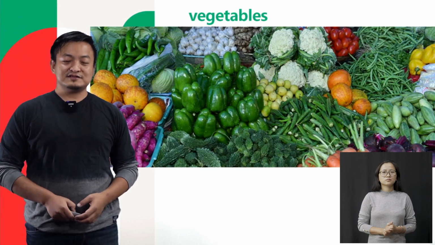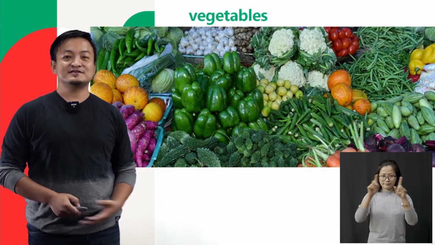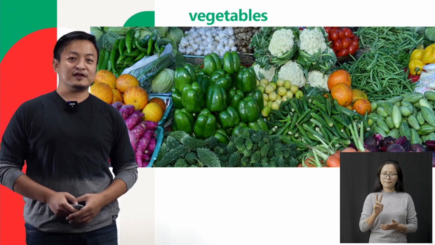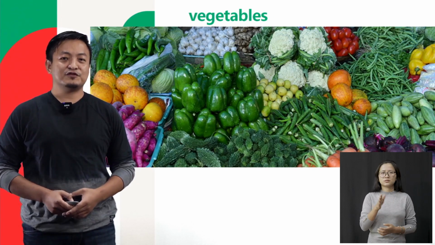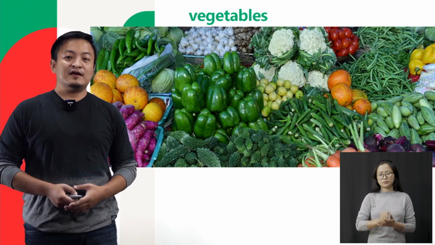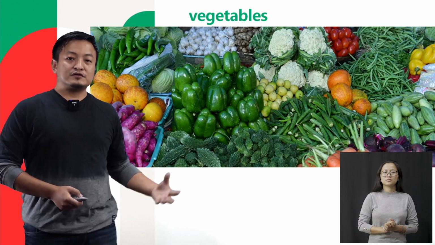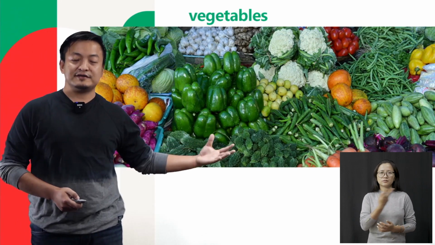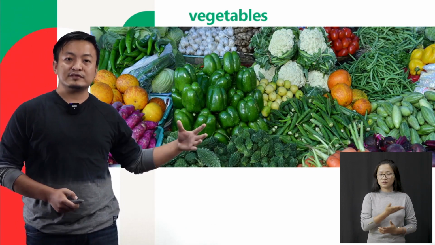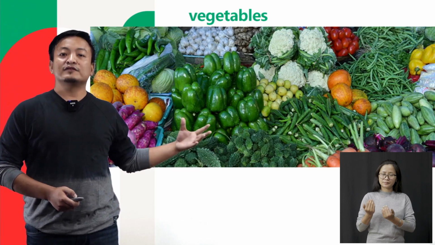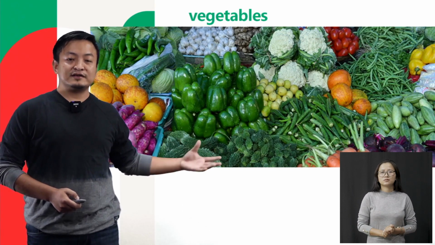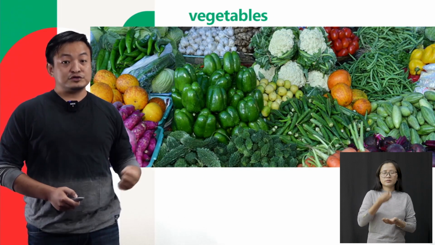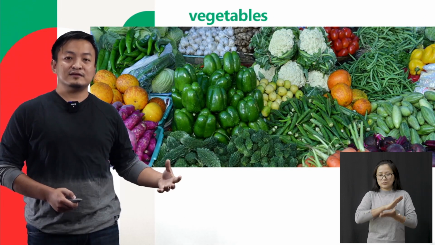Okay, so students, here we can see vegetables. So how many of you like vegetables? Now, some of you don't like vegetables, right? Some of you always like meat. But students, we should include all these vegetables in our diet because these are protective food. Now, this type of food we can eat raw or we can boil and eat. But we should make sure that it is clean, okay?